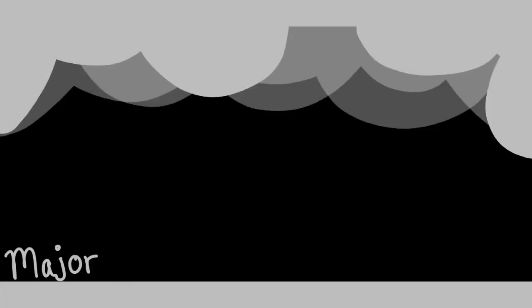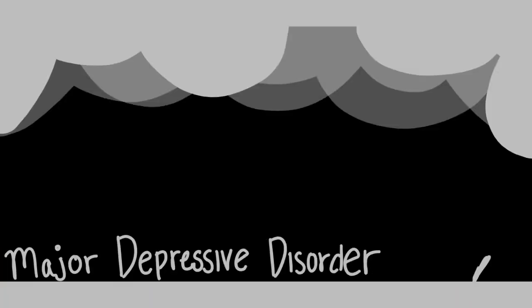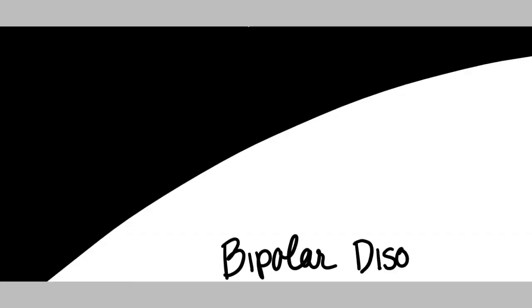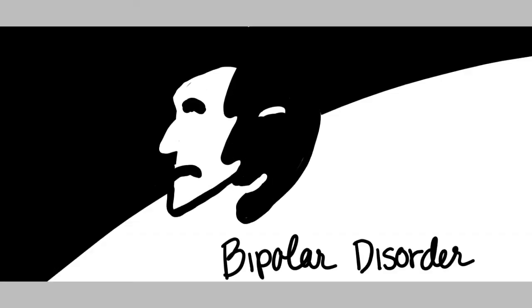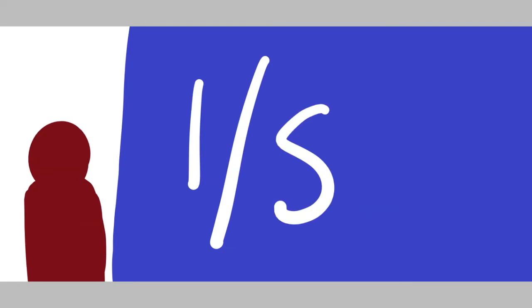Mood disorders are conditions that alter one's emotional state and interfere with daily life. The two most common mood disorders are major depressive disorder, characterized by prolonged sadness, and bipolar disorder, characterized by periods of depression and mania. The National Institute of Mental Health has estimated that approximately 1 out of every 5 adults in the U.S. experience any mood disorder at some time in their lives.